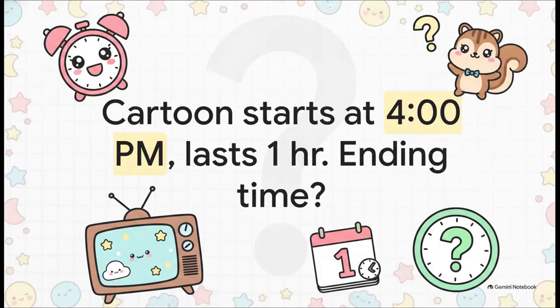Right out of the gate, we've got a real-world mystery on our hands. So Coco says to us, my favorite cartoon starts at 4 p.m. and lasts for exactly 1 hour. When's it going to finish? She really needs our help here. Okay, let's look at the clues. We know the starting time, that's 4 p.m. And we know the duration, that's how long it lasts, which is 1 hour. But the ending time? Complete mystery, a giant question mark. So how on earth do we figure this out?